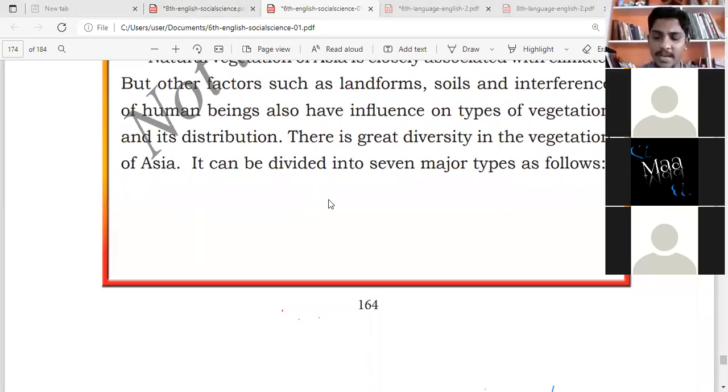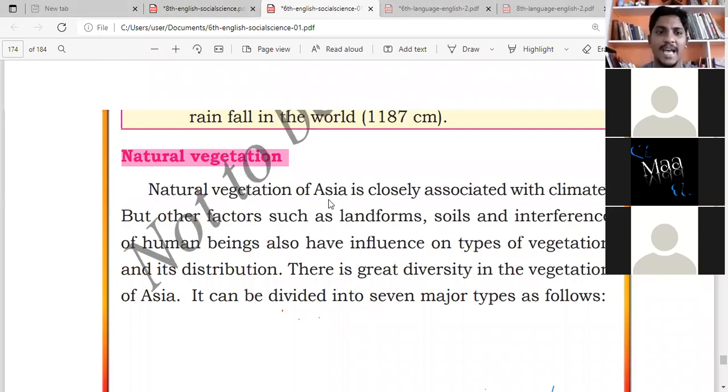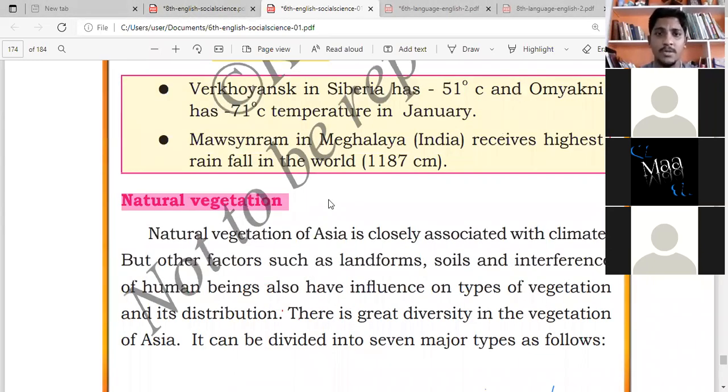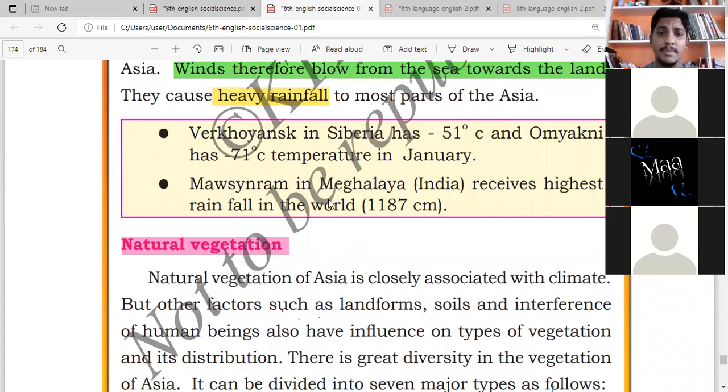Now let's move to the next part, natural vegetation. First, what you have to remember is that in Asia the coldest place is Siberia, at minus 51 degrees Celsius, which means it's very, very cold.